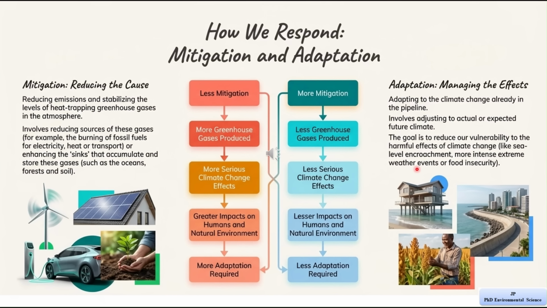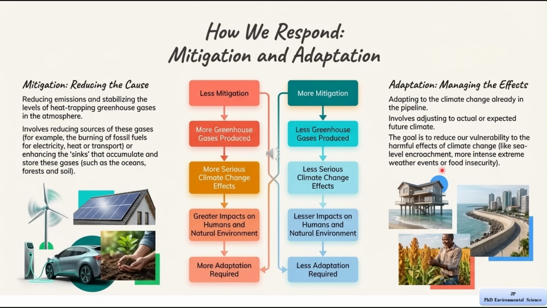If extreme weather becomes more common, better disaster planning can help. In agriculture, farmers may grow crops that can survive in new climate conditions. So, adaptation is about learning to live with the changes and protecting ourselves.